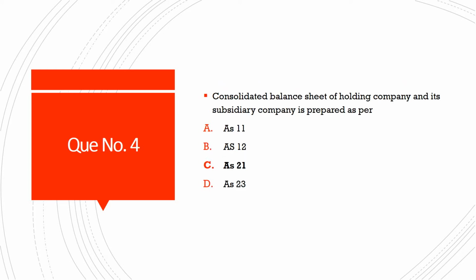Then next question number 4. Consolidated balance sheet of holding company and its subsidiary company is prepared as per, and the options are AS 11, that is accounting standard 11, option B, accounting standard 12, option C, accounting standard 21, and option D, accounting standard 23. And the correct answer is option C, accounting standard 21.